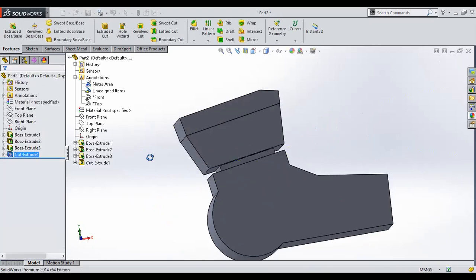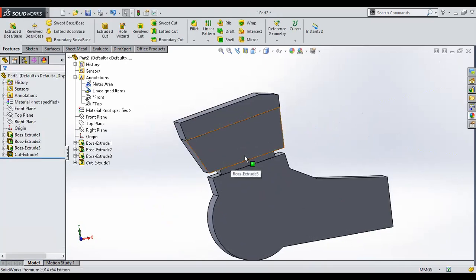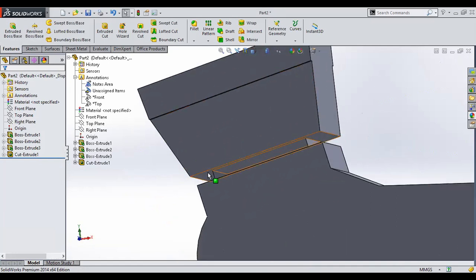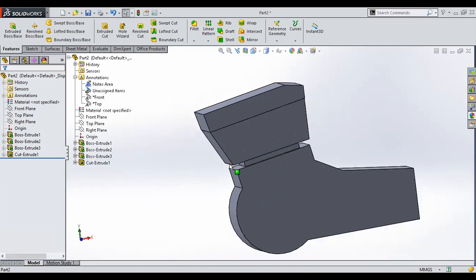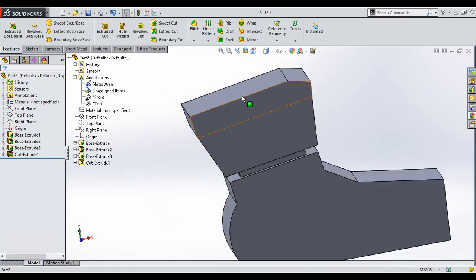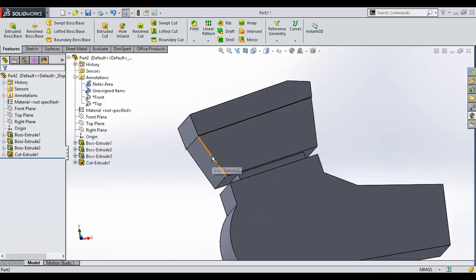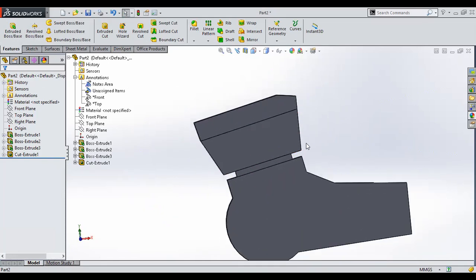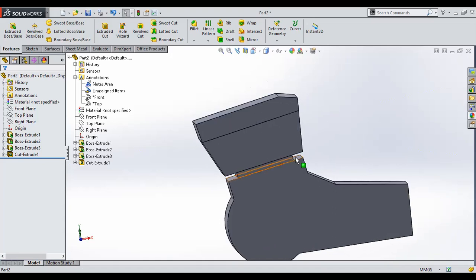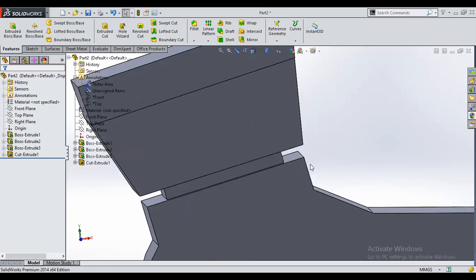Okay. Now we need to cut this into multiple parts so that we get the fin geometry. So this is the gap between the two fins. You have to note that point. Now I need to follow a particular path. I cannot go by this inclined path, neither can I go with any of the edges, right? So I need to find one line about which we can repeat these steps. One line which you can follow is this edge. Also we can go with this edge because these are two parallel lines.